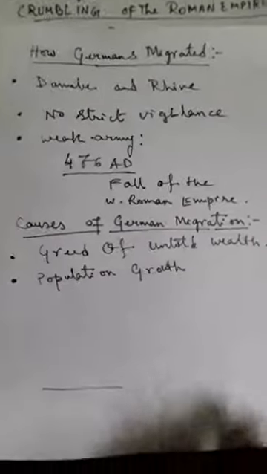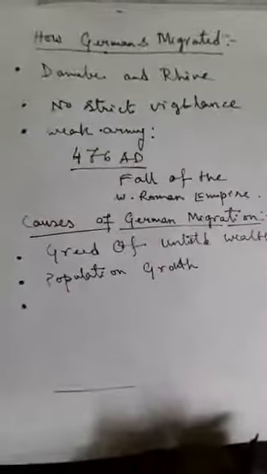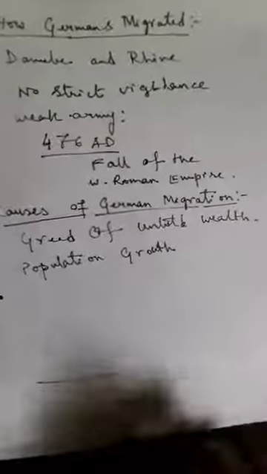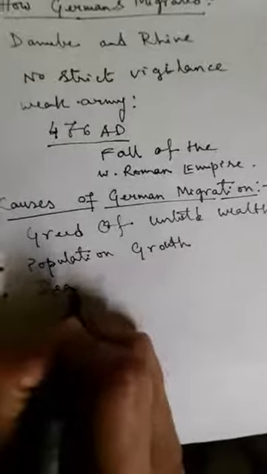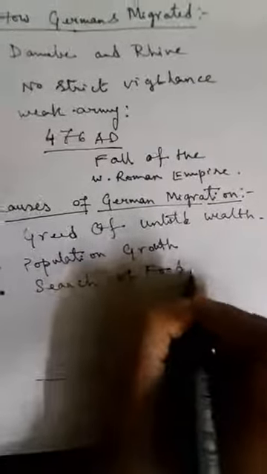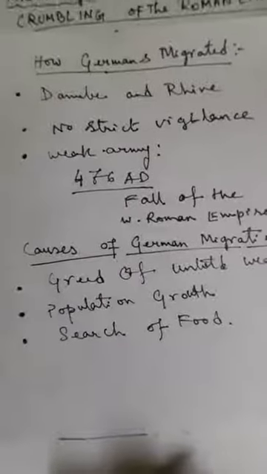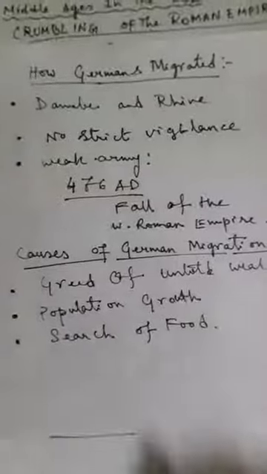Next we will see another factor that led to the migration of the Germanic tribes, which was the search for food. The Germanic tribes were lacking food. There was a shortage of food in their area.